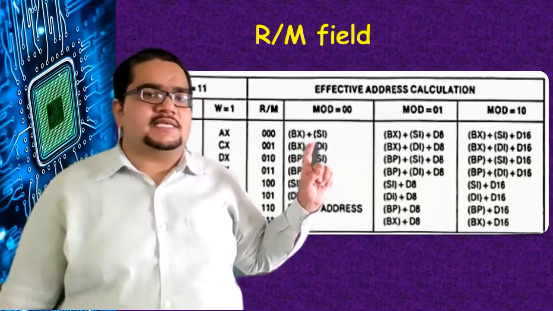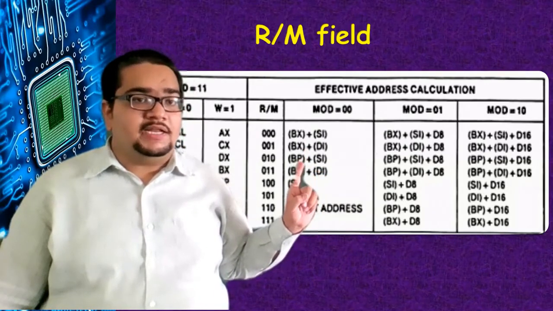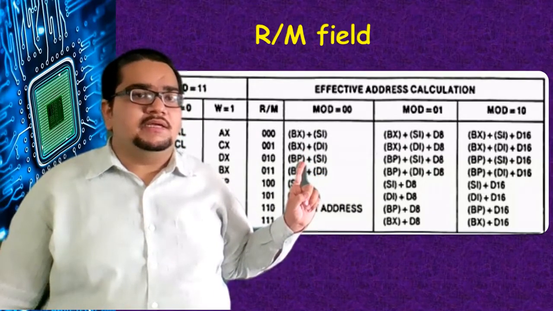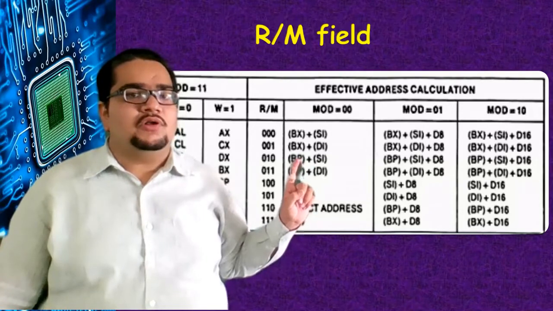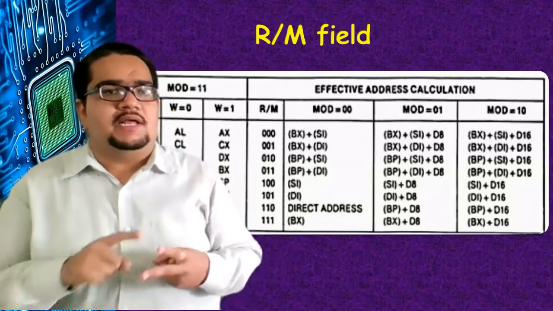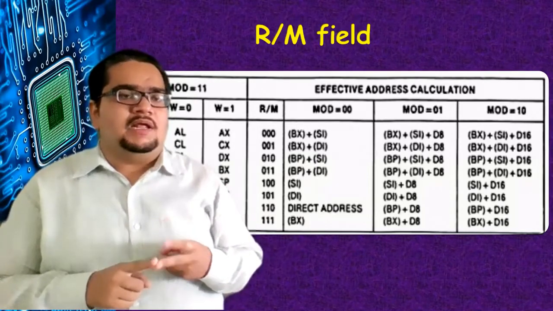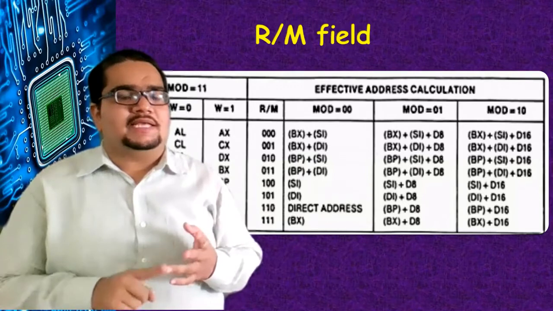Here the index register is SI and here the index register is DI. Next is it with BP and SI? Again, base index addressing mode. See here, we have two base registers: either BX, the general purpose base register, or BP, the base pointer, and two index registers, SI and DI.